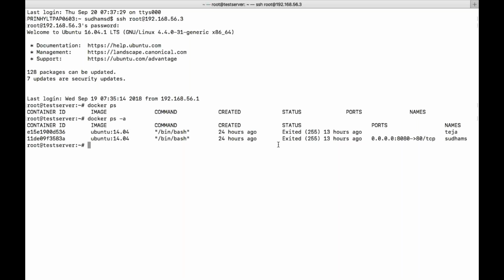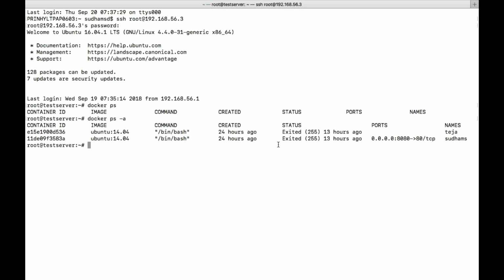There are three parameters: on-failure, never, always. Always means whatever the state of the container, for whatever reason it is stopped, your docker daemon will try to start it automatically. On failure means only when there is a failure in the container, then it will try to start it. Never means it will never start your container if it is stopped. That is what happened right now.